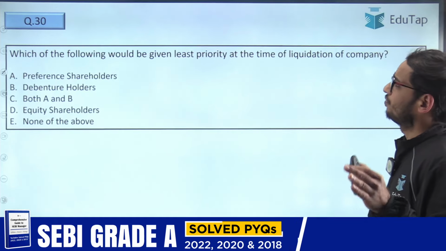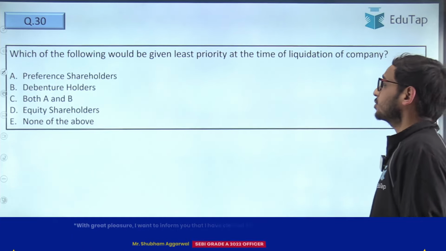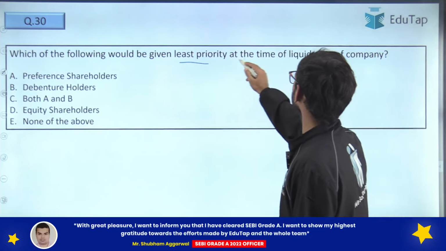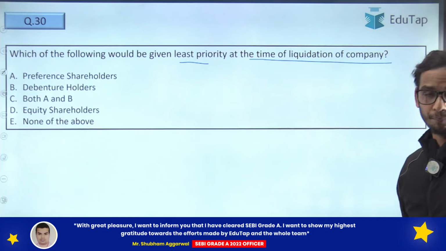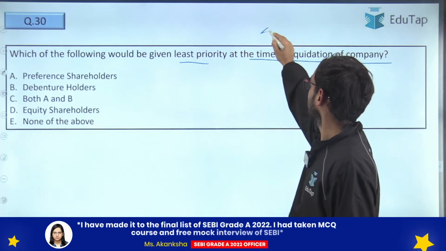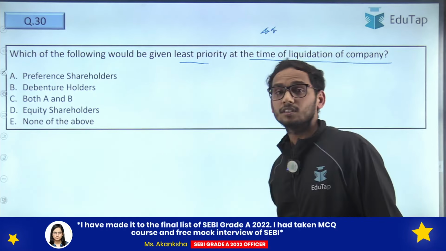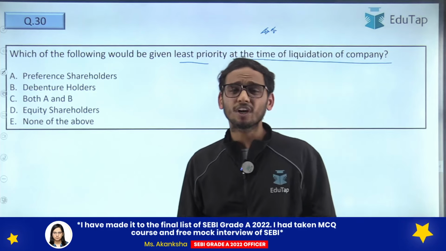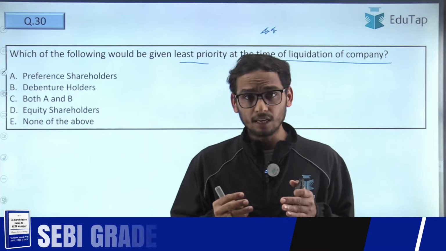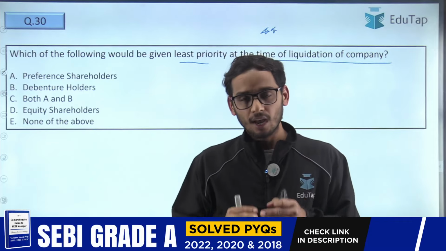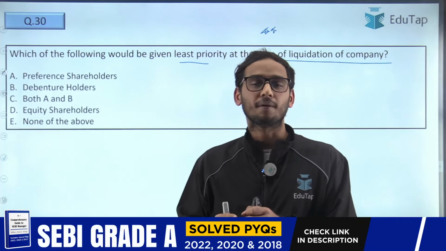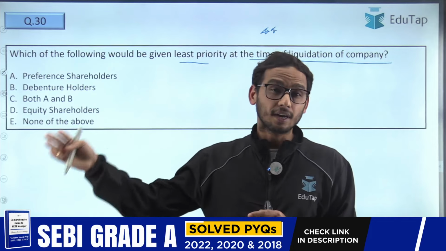Let's move ahead with the 30th question. It says, which of the following would be given least priority at the time of liquidation of the company? Very important question, because it's a concept based question, right? What happens when any company is liquidated? The company has to pay money back to its creditors, isn't it?